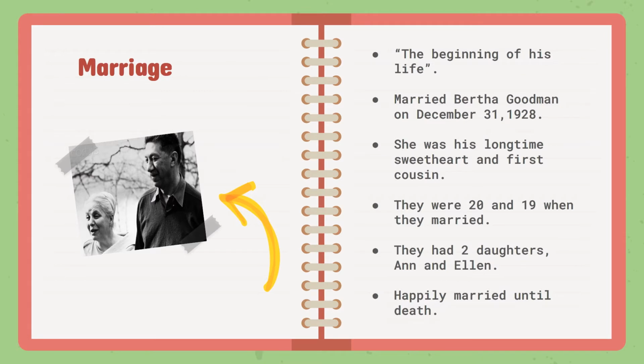Maslow married Berta Goodman on December 31, 1928. His wife was his longtime sweetheart and first cousin. They were 20 and 19 when they married. They had 2 daughters, Anne and Ellen, and were happily married until death.